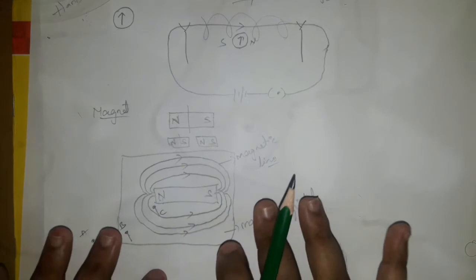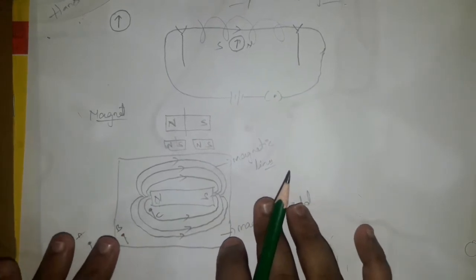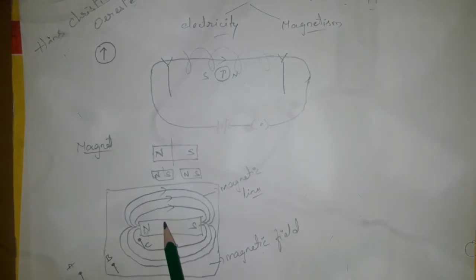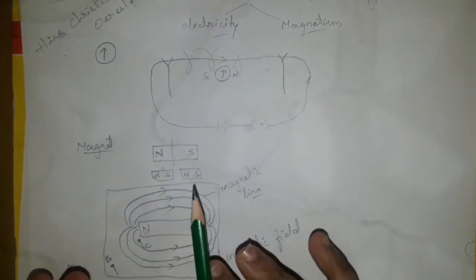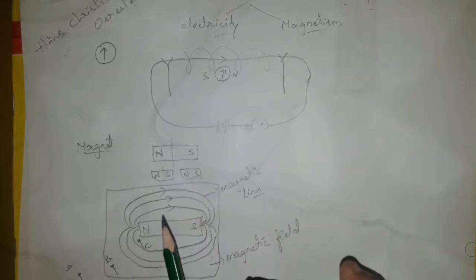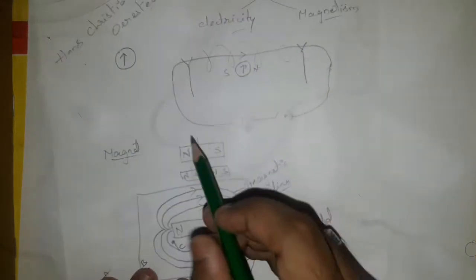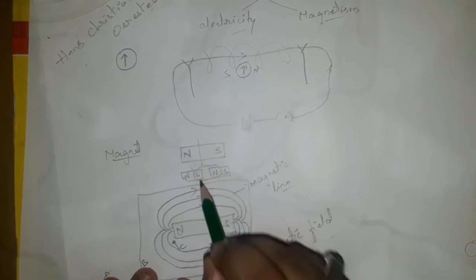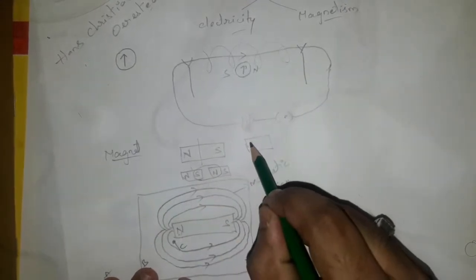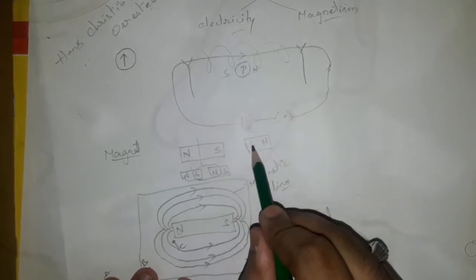So this is the general introduction about the magnet and magnetism. Magnetism is the property which attracts magnetic material and repels another magnet. Now if you observe here, north and south get attracted, but here we have south and south, two same poles.